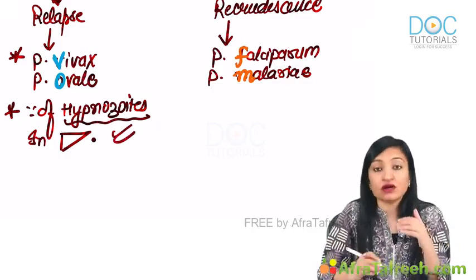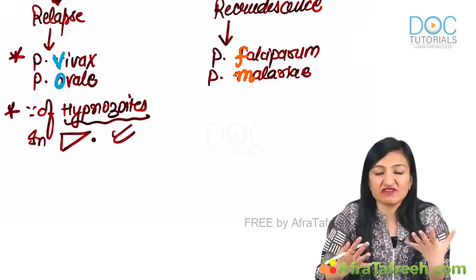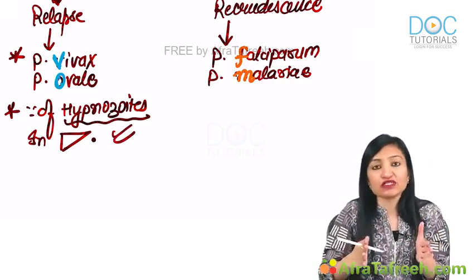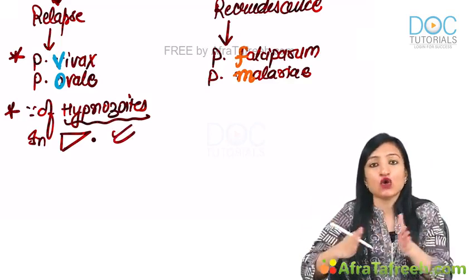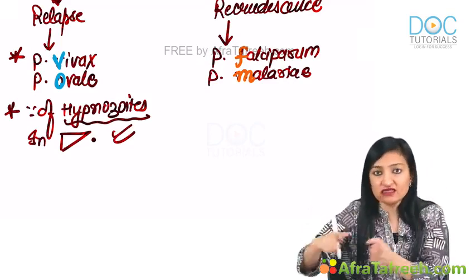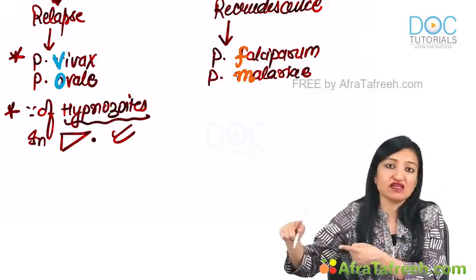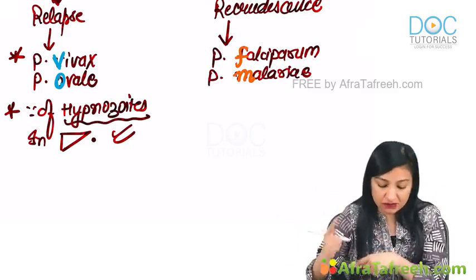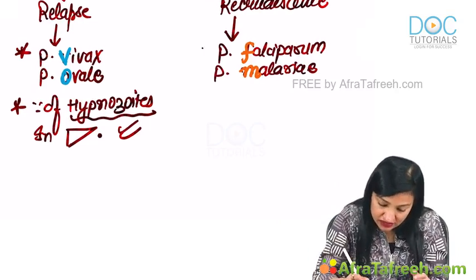Alright. So, what is meant by waking up from sleep? These hypnozoites can initiate another round of pre or exoerythrocytic cycle, and then again the entire chain of events will happen and the patient will develop symptoms. Now, what is recrudescence?